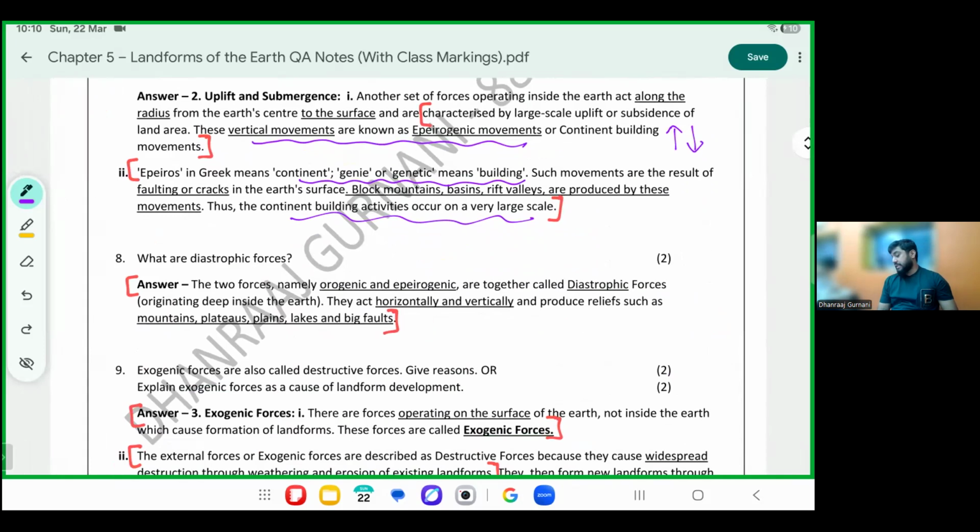Last two forces: when orogenic and epirogenic come together, they are called diastrophic. Diastrophic is equal to epirogenic plus orogenic.